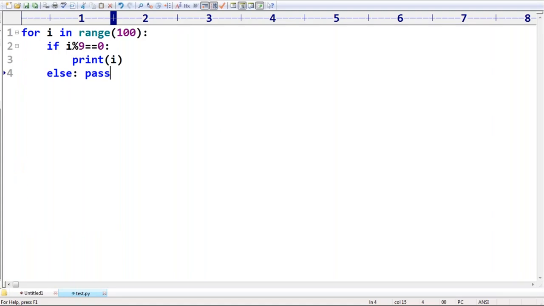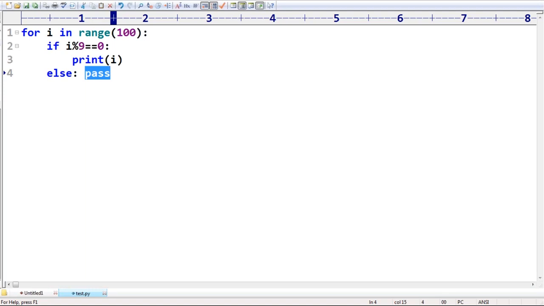What is the purpose of pass? Pass is a keyword in Python. If you don't want to do anything, we have to write an empty block. Where we require an empty block, how can you define it, sir? The code which is not going to do anything, such a thing is nothing but the pass statement.